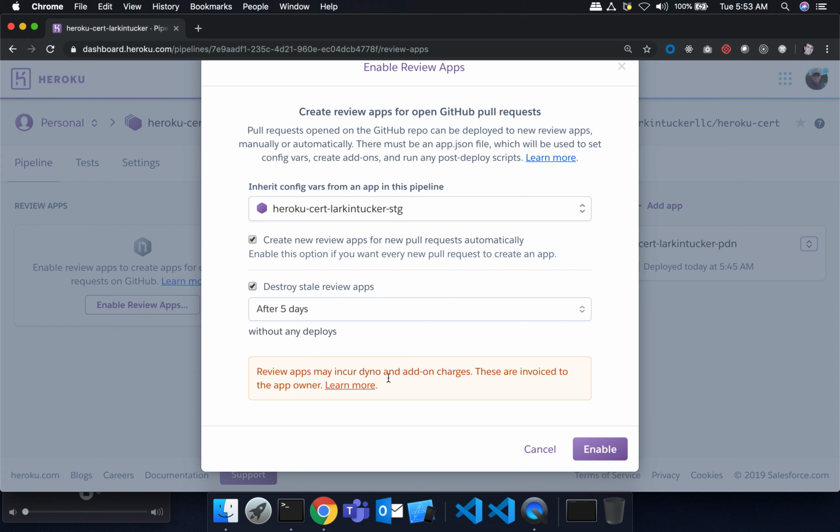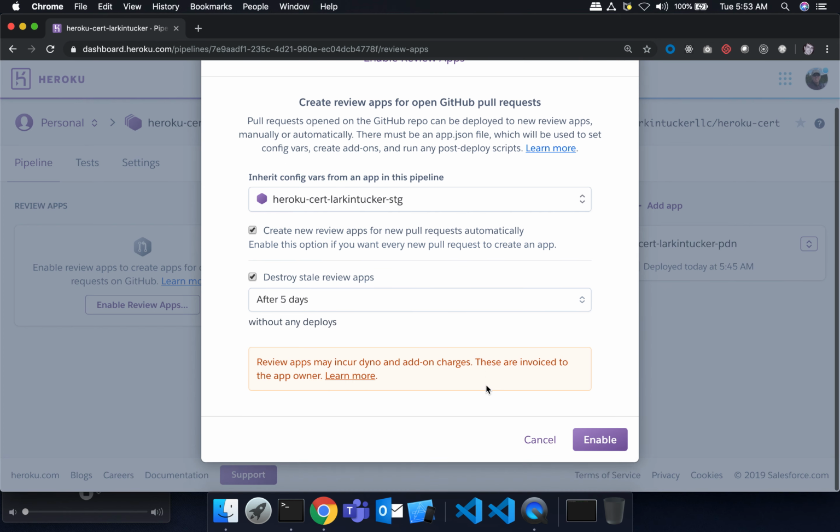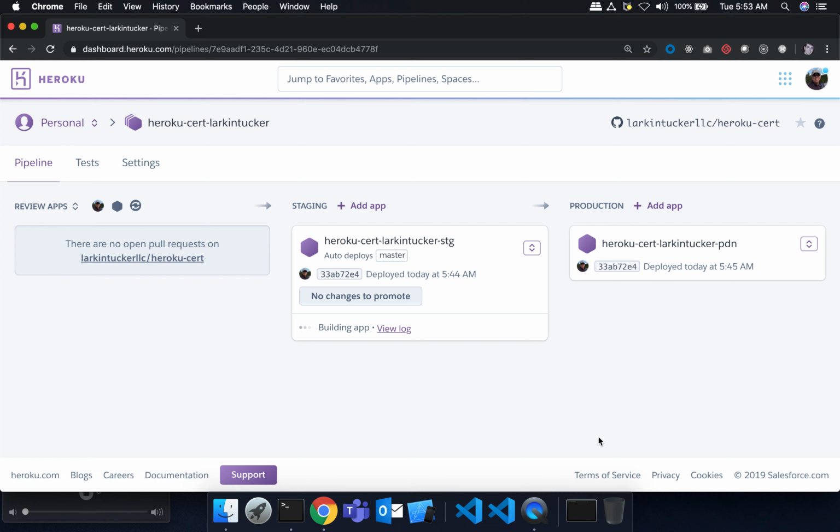And remember, your review apps also run dynos, which cost money, so this is not necessarily a free feature. So I'm going to enable this. And this build, by the way, is because I committed that app JSON that was reflected here.